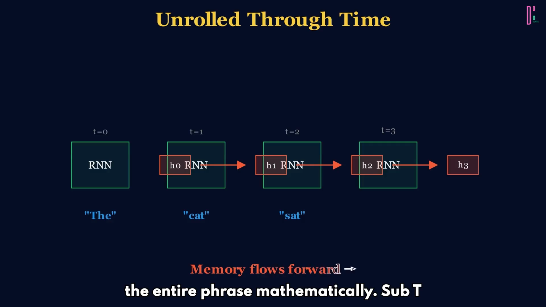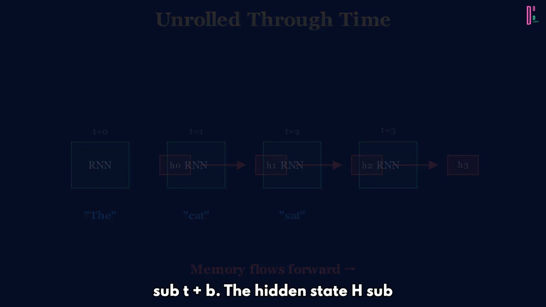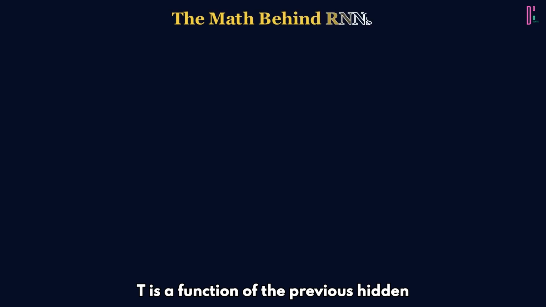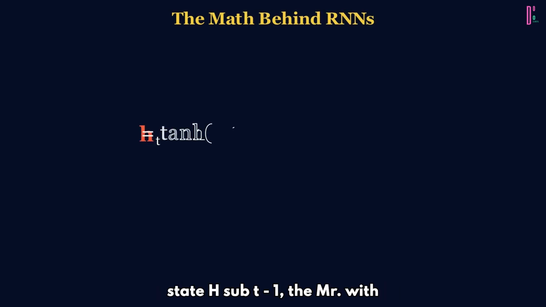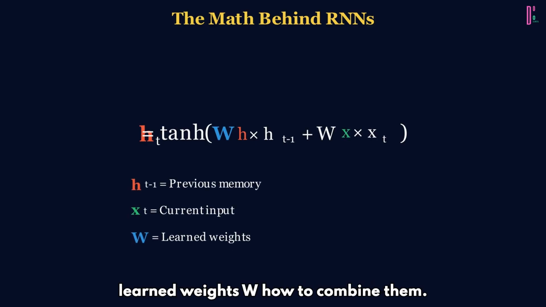Mathematically, h sub t equals tanh of W sub h times h sub t minus 1, plus W sub x times x sub t, plus b. The hidden state h sub t is a function of the previous hidden state h sub t minus 1, combined with the current input x sub t, and the learned weights W, which determine how to combine them. This creates a feedback loop. Information from the past influences the present, which influences the future.